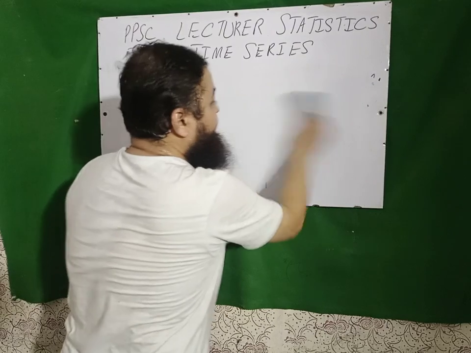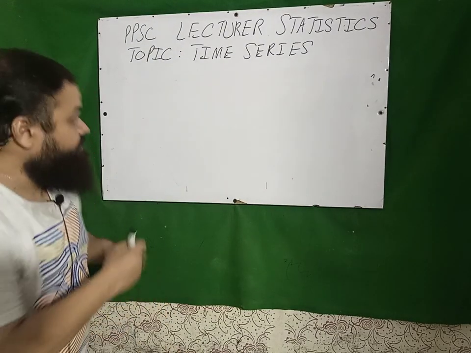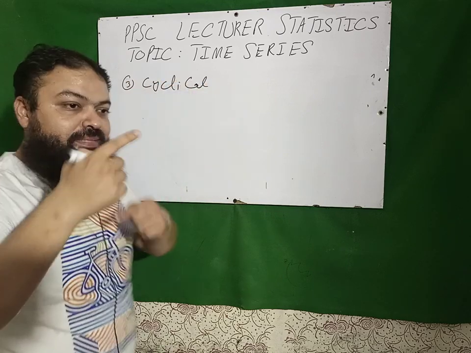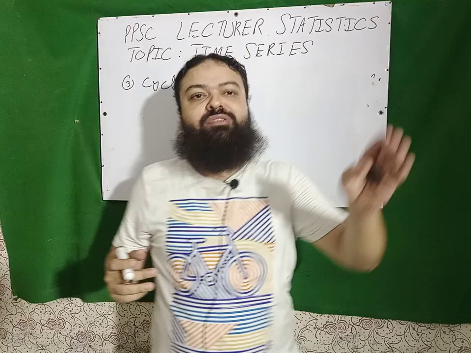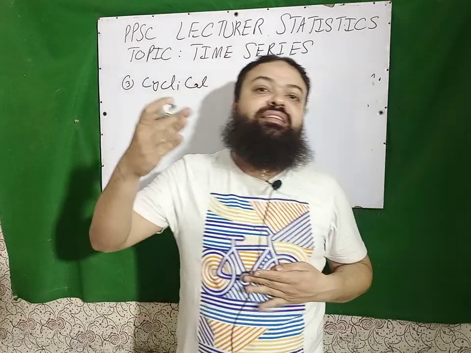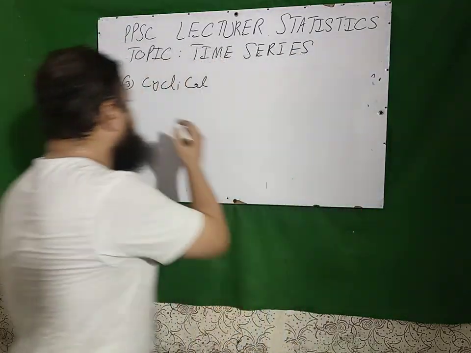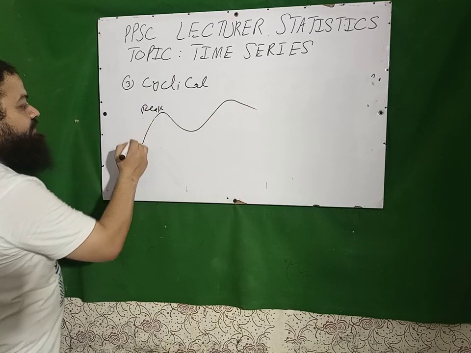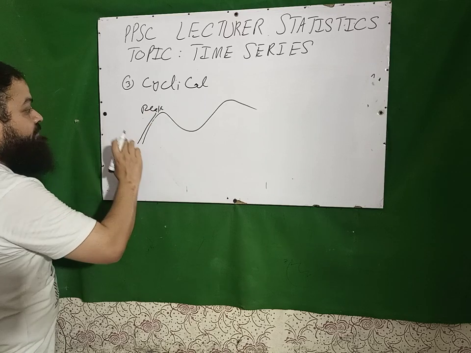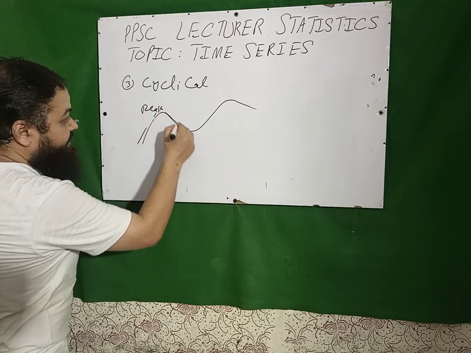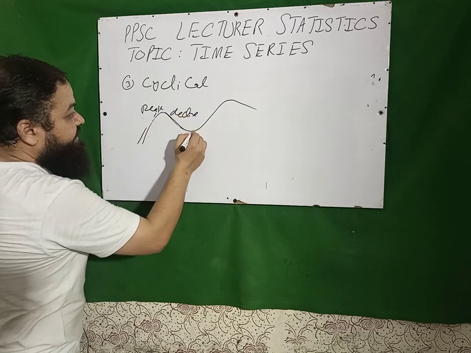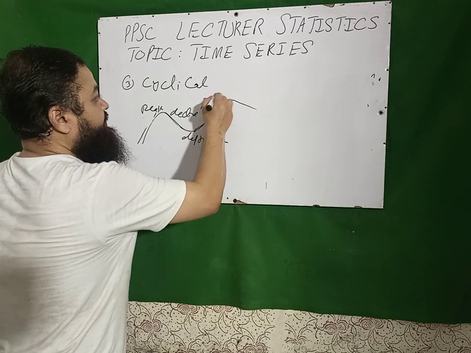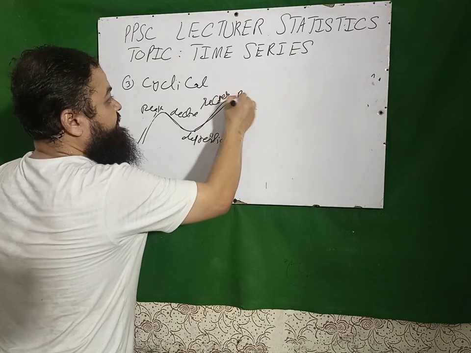Now we will talk about the cyclical fluctuations. In cyclical fluctuations, we have a complete cycle. There will be prosperity, there will be a decline, depression, and then there will be recovery. For example, in business, this will be the graph. We have a peak. Our price is increasing, our business is increasing, and then there is a decline, and it is depression also. And then there is a period of recovery, and it is a peak.